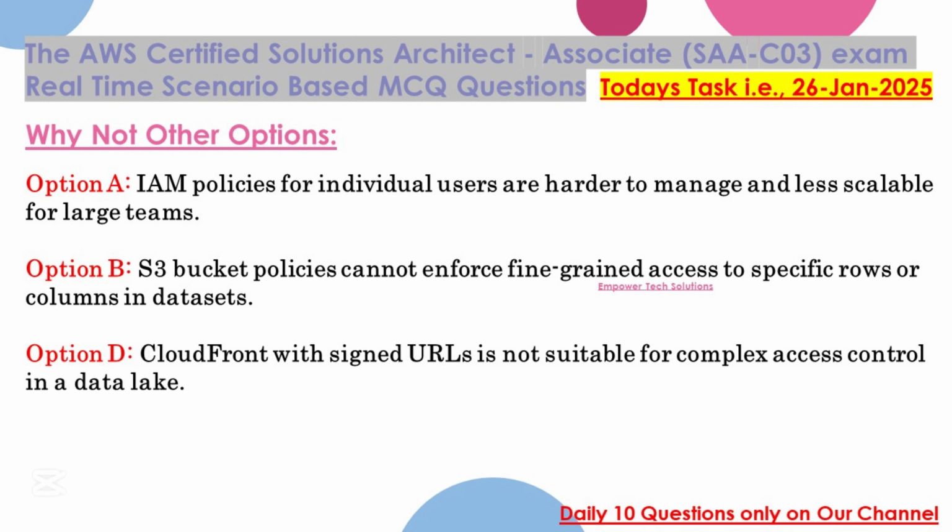Why not other options? Option A. IAM policies for individual users are harder to manage and less scalable for large teams. Option B. S3 bucket policies cannot enforce fine-grained access to specific rows or columns in datasets. Option D. CloudFront with signed URLs is not suitable for complex access control in a data lake.